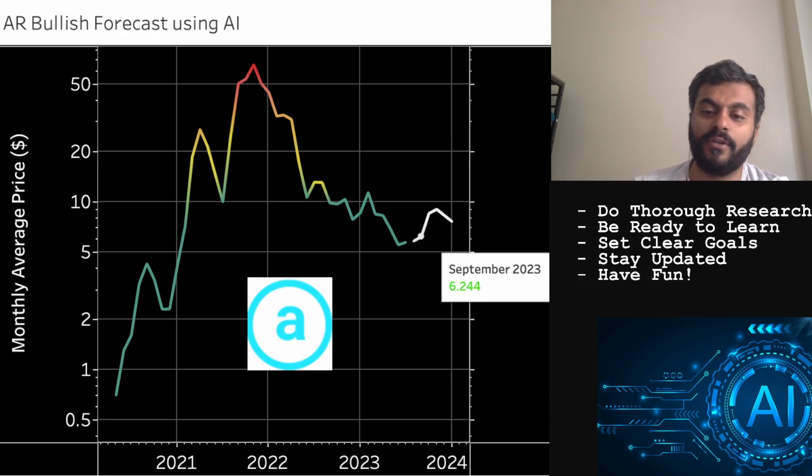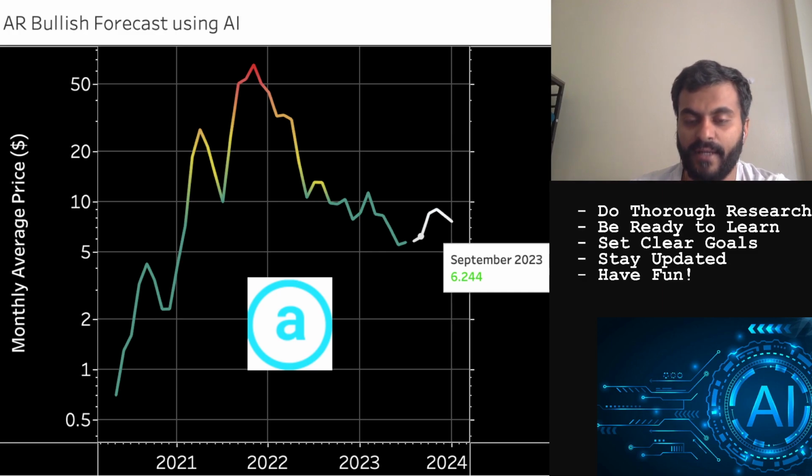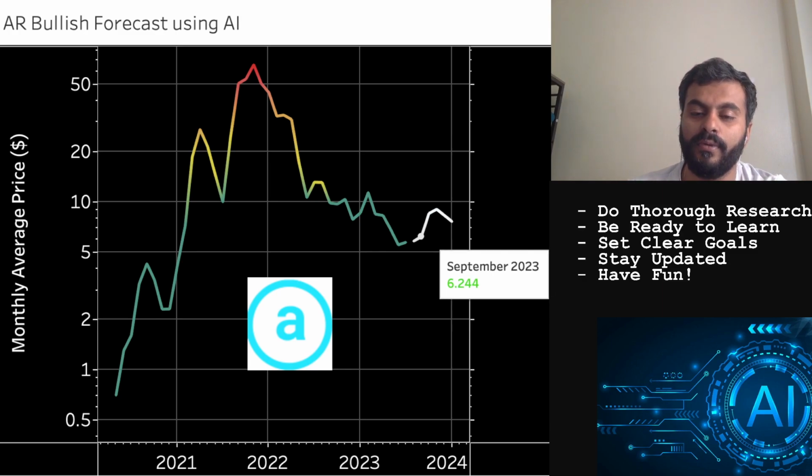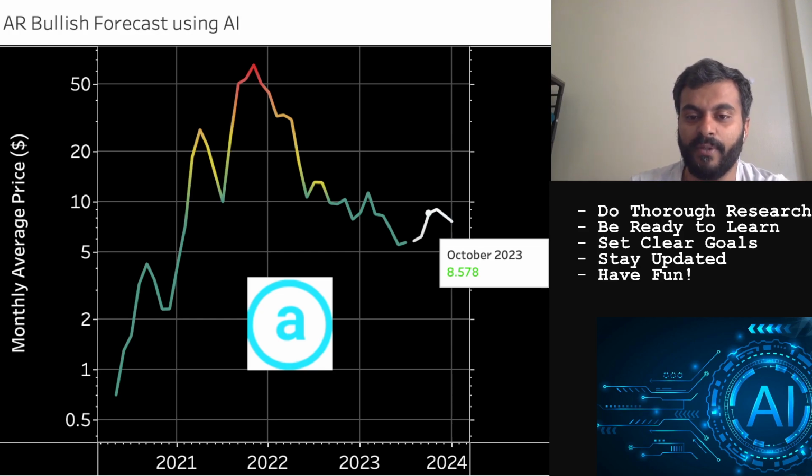For September, $6.24. So if at any point we see a price action peaking above $6.25, that would be a good theoretical ceiling, at least at a monthly average level. That doesn't mean that it cannot go at a daily level above this particular price, but the averages certainly would have a very hard time crossing these levels, at least in this phase of the market per the AI model.